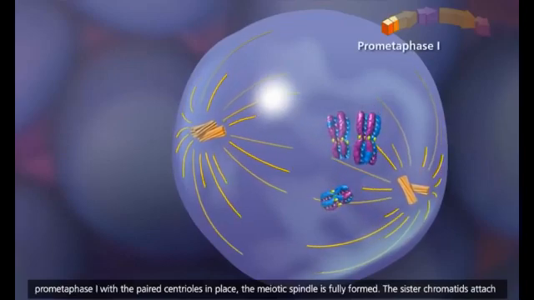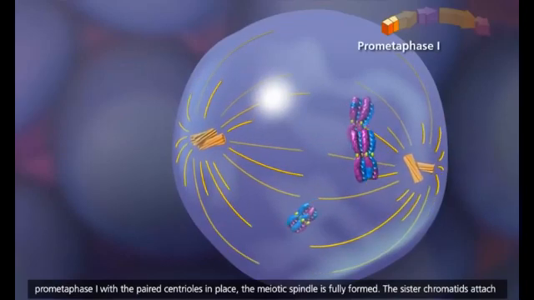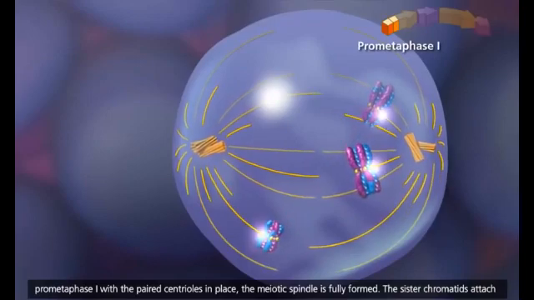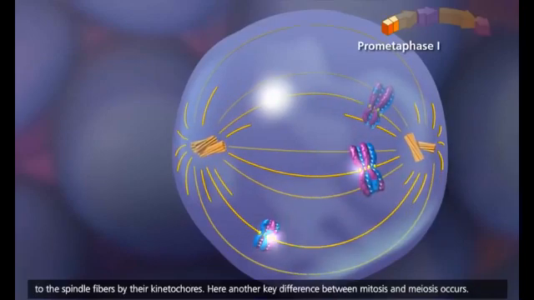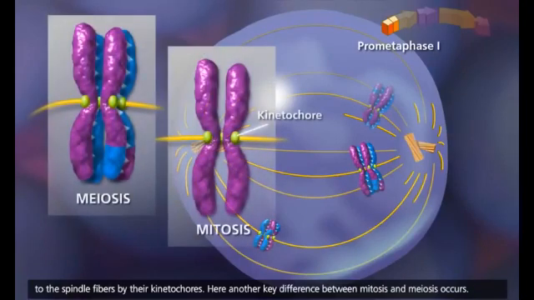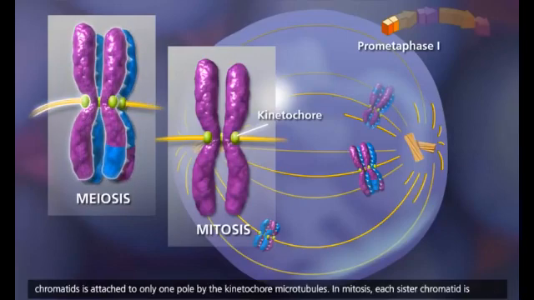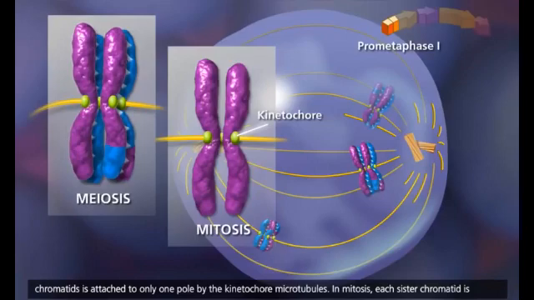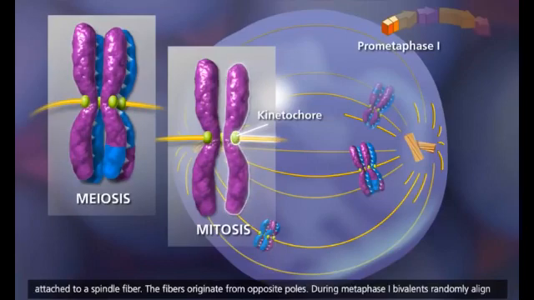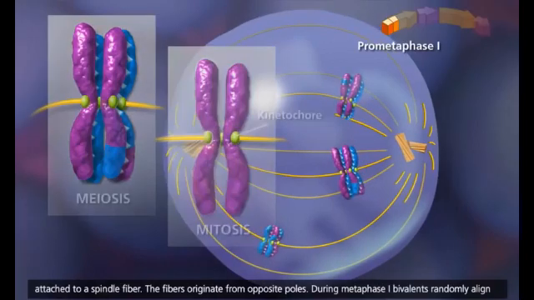In prometaphase I, with the paired centrioles in place, the meiotic spindle is fully formed. The sister chromatids attach to the spindle fibers by their kinetochores. Here, another key difference between mitosis and meiosis occurs. Because of synapsis and crossing over in meiosis, homologous chromosomes remain aligned, so that a pair of sister chromatids is attached to only one pole by the kinetochore microtubules. In mitosis, each sister chromatid is attached to a spindle fiber. The fibers originate from opposite poles.